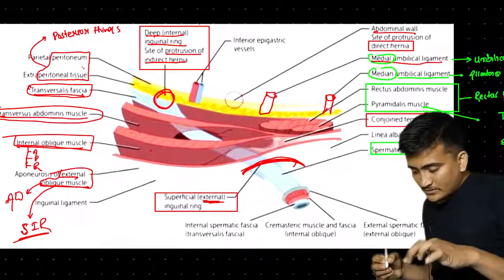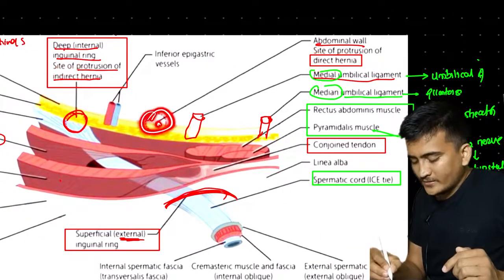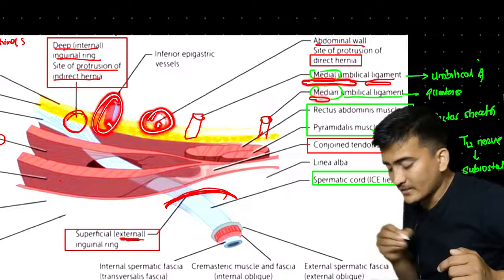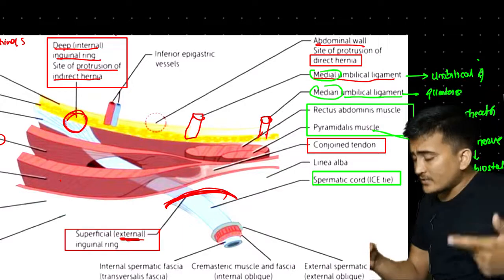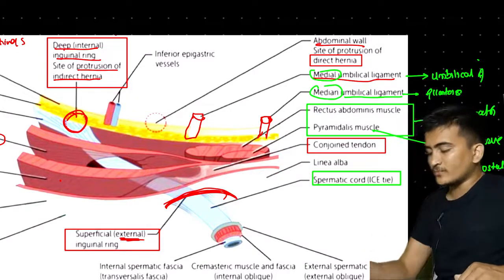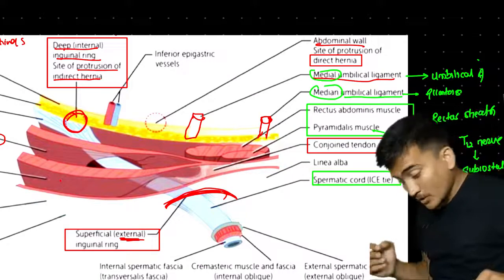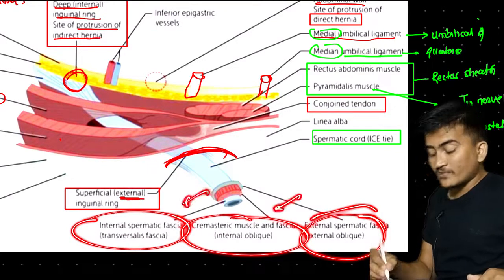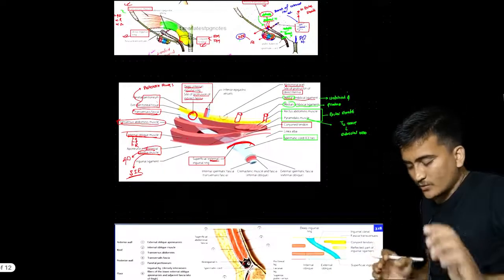Another thing that we discussed is the indirect hernia and direct hernia right here, medial to these vessels, right? Similarly, we talked about the medial umbilical ligament and the median umbilical ligament. The medial umbilical ligament is a remnant of the umbilical artery. The median umbilical ligament is the remnant of allantois. Similarly, we talked about two muscles covered by the rectus sheath. The pyramidalis muscle is the small muscle supplied by the T12 nerve, that is the subcostal nerve. Similarly, we talked about the spermatic cord and its different coverings, and we said that these coverings are similar to the scrotum, the covering of the testes. So this was the overall review.